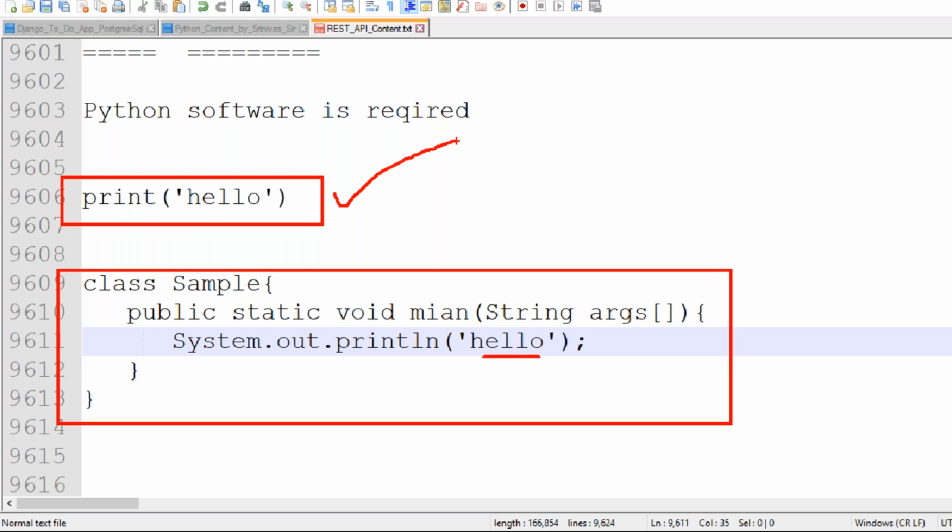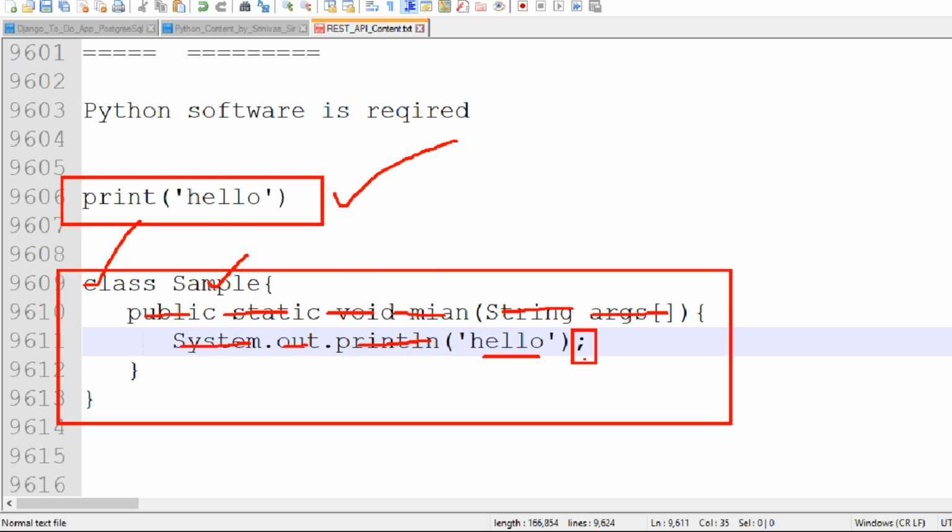But if you want to print a hello message using Java, then you need to know what a class is, what the class name is, what public, static, void, main, and String arguments are. System is a predefined class, out is a predefined object, and println is a method. Then you print the message, and a semicolon is also required. If you forget the semicolon, you get an error.